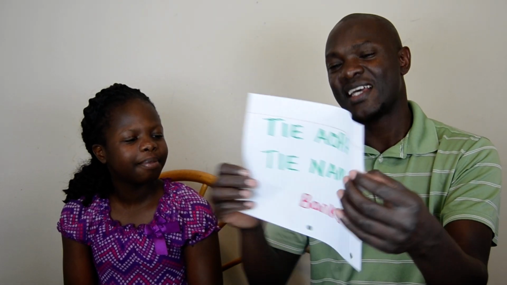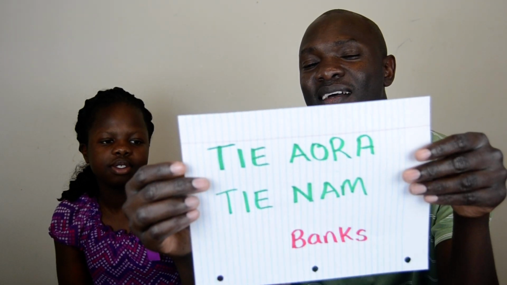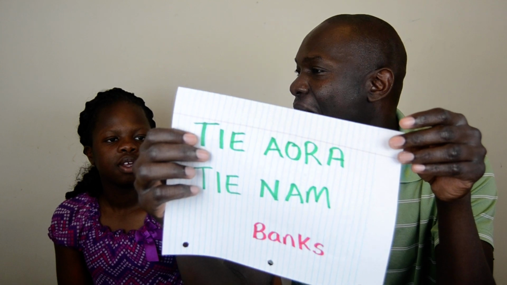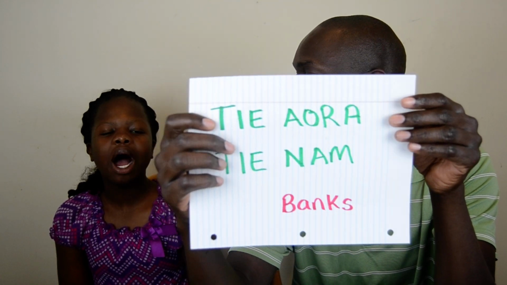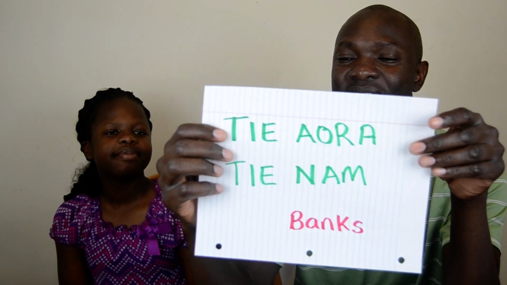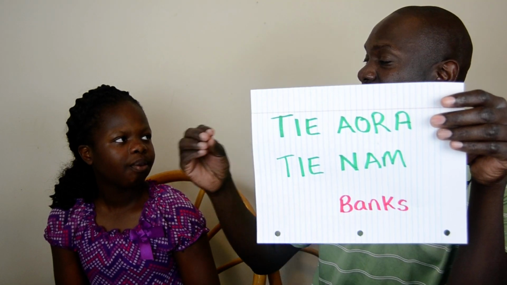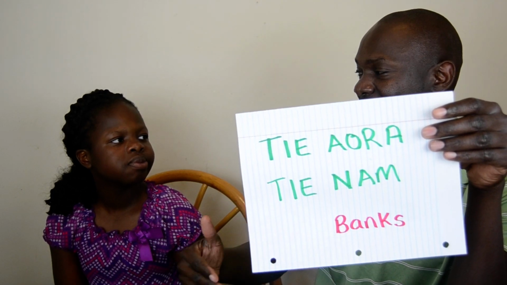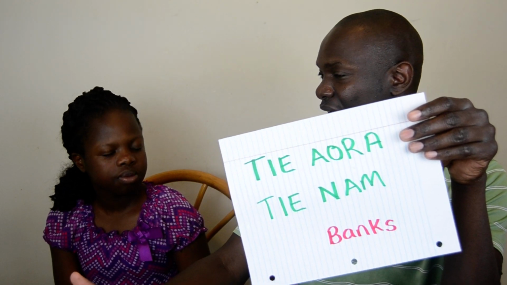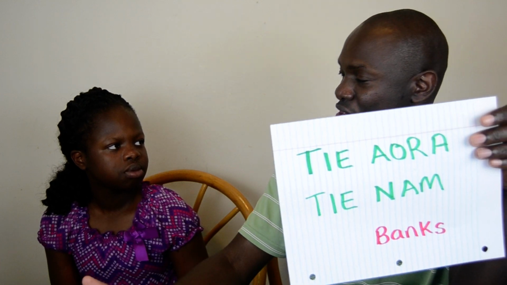Then what is that? Tie ahora. Tie nam. Say tie ahora. Tie nam. That means at the edge of the river, at the edge of the lake, or at the banks of the river, and at the shores of the lake.